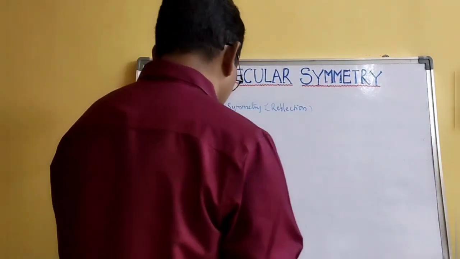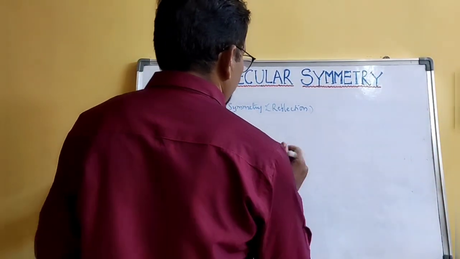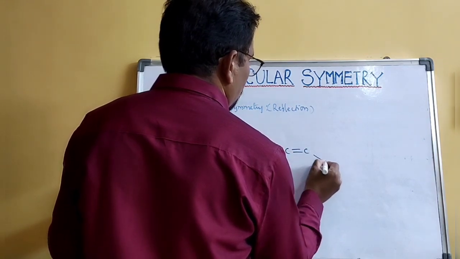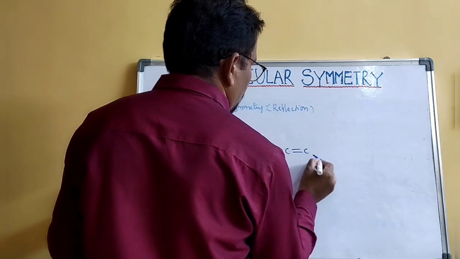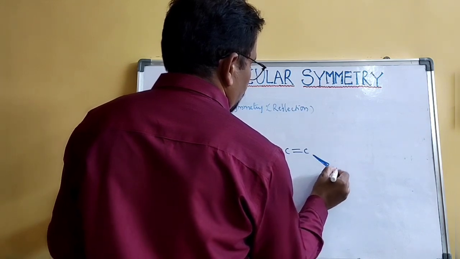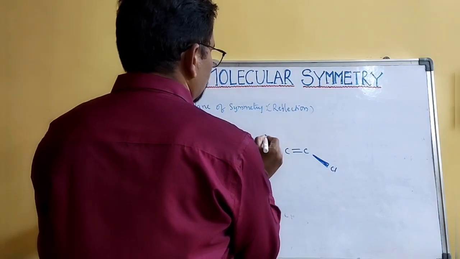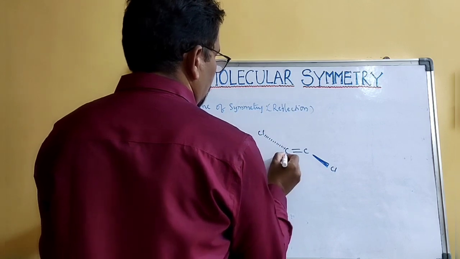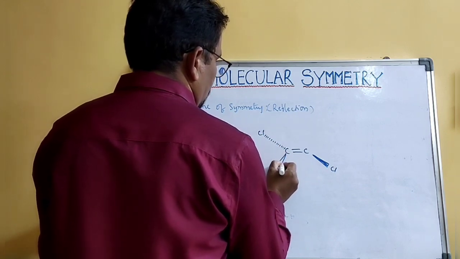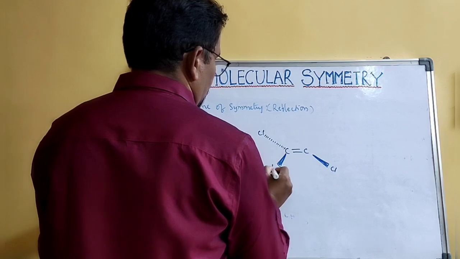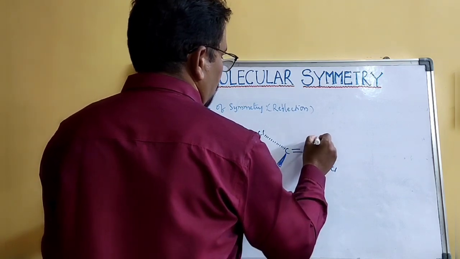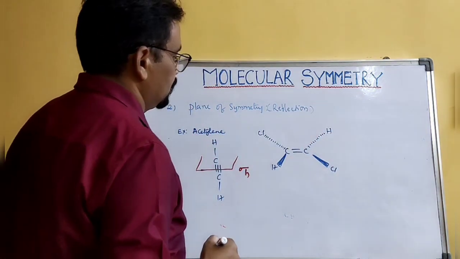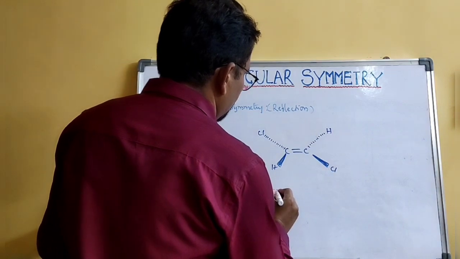Another example I will give you: chlorine and hydrogen. So this is 1,2-dichloroethylene.